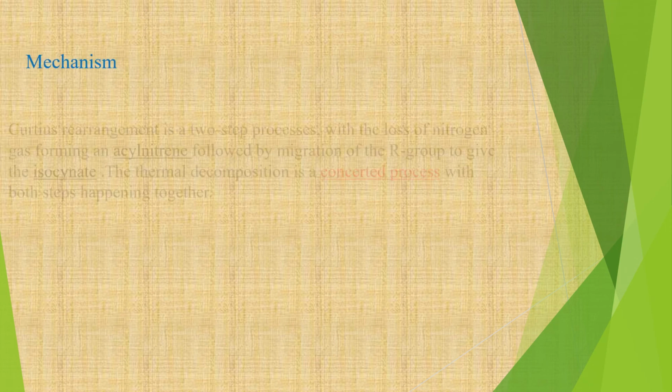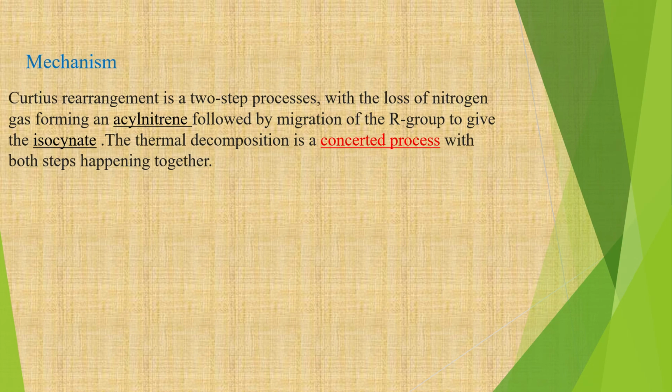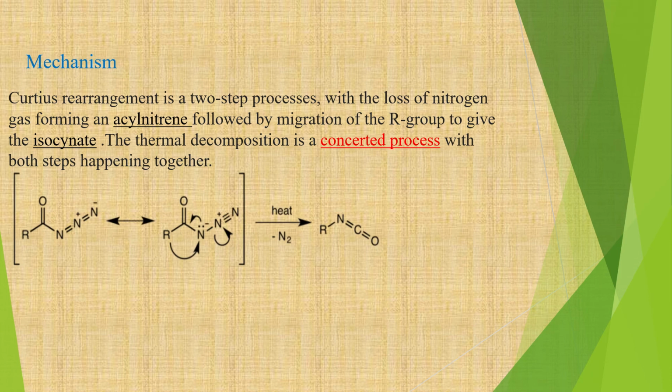Now let us go for the mechanism. The Curtius rearrangement is a two-step process with the loss of nitrogen gas forming an acyl nitrene, and this is followed by migration of R group to give the isocyanate. So the reaction is given below, and all this process, that is loss of nitrogen as well as migration of R group, both takes place in a concerted way.